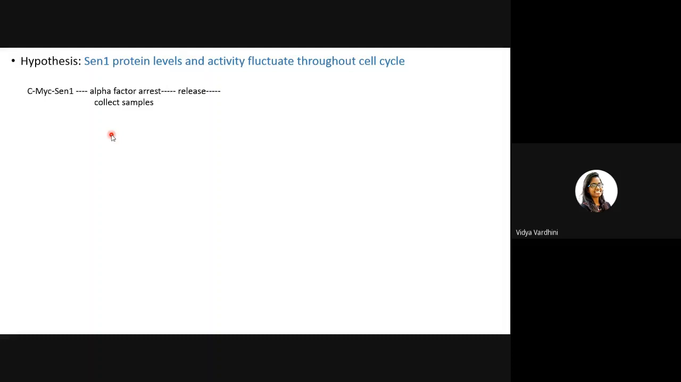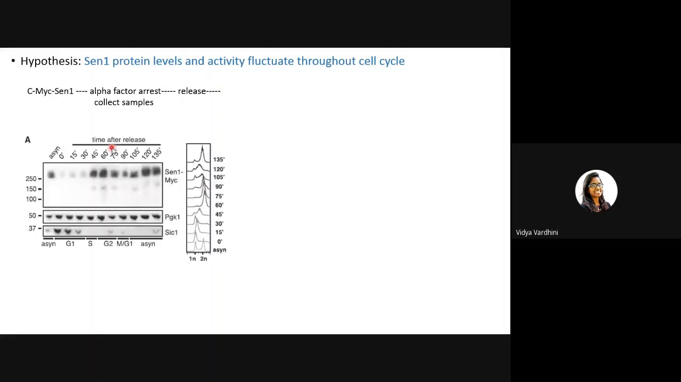First, all of the cells will go through G1, then S, then G2, and so on. So that is how they started this experiment. And then when they are released, they wanted to see how the levels of SEN1 are being regulated. So this is the immunoblot diagram. These are the asynchronous cells which were present in all phases, and then they are arrested with alpha factor.